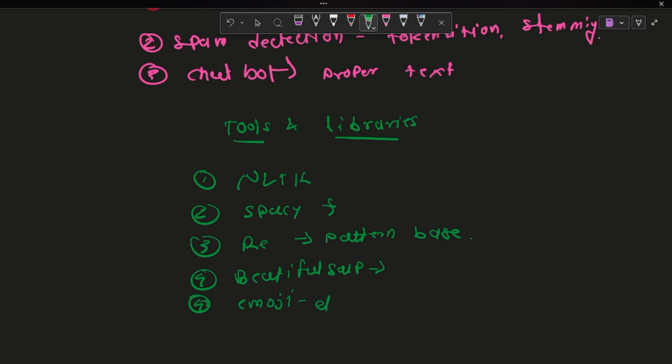And so on. All the concepts we will learn one by one, how things are happening and how we perform the tasks. Okay.